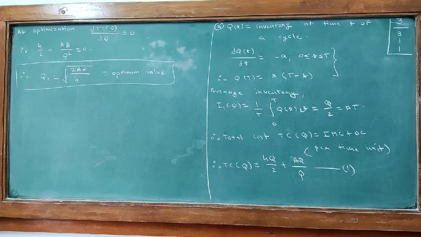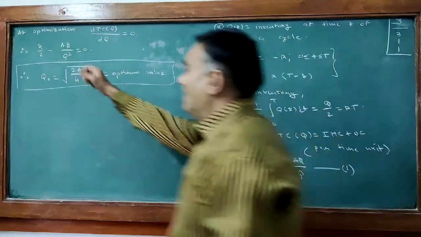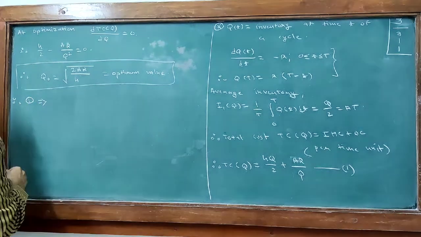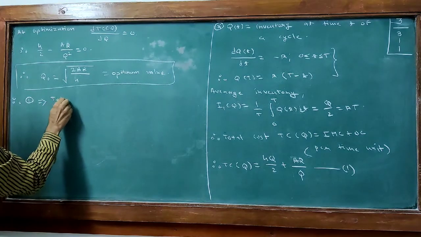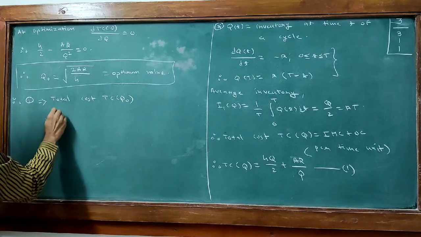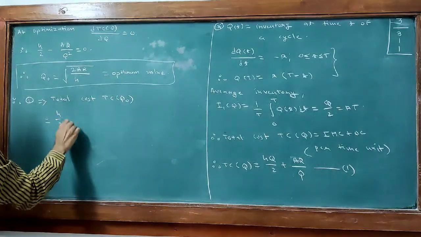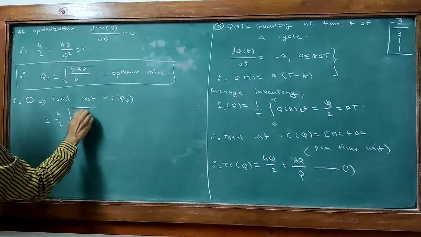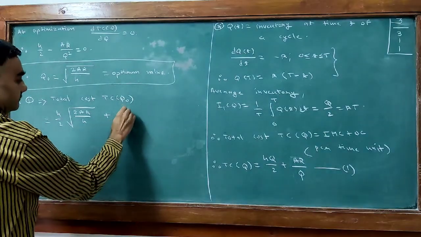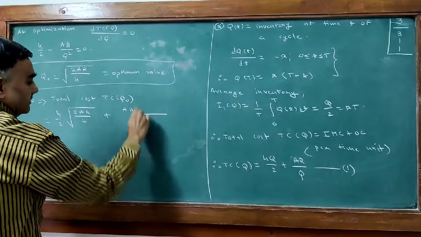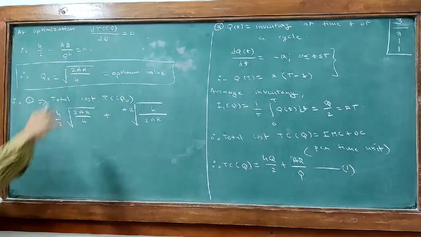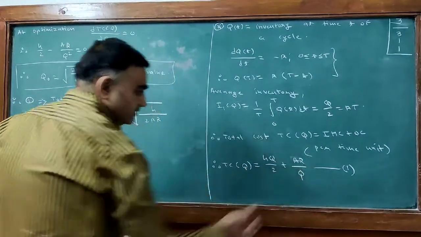Now we put this value of Q0 in equation 1. Therefore, equation 1 implies total cost TC(Q0) is H/2 into square root of 2AR upon H plus AR upon Q0, that is AR upon square root of 2AR upon H. Okay, it is 1 upon Q. We are using this equation 1.